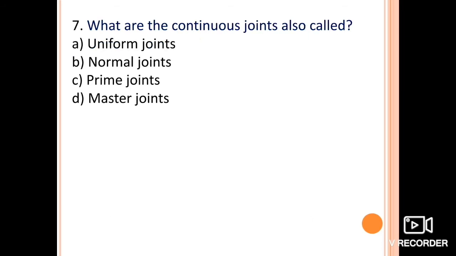Next one is, what are the continuous joints also known as? Uniform joints, normal joints, prime joints, or master joints.